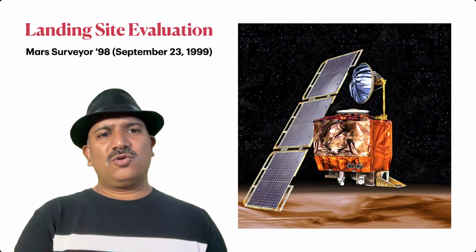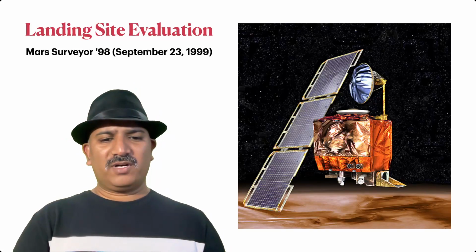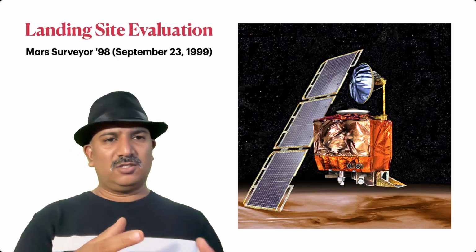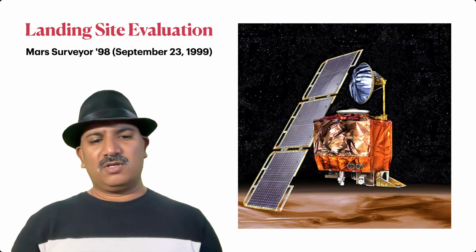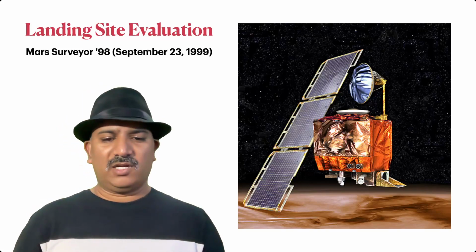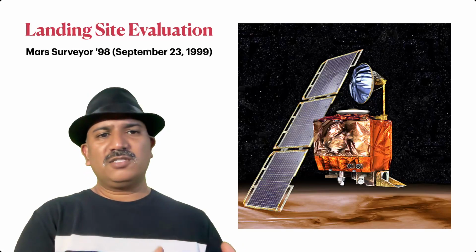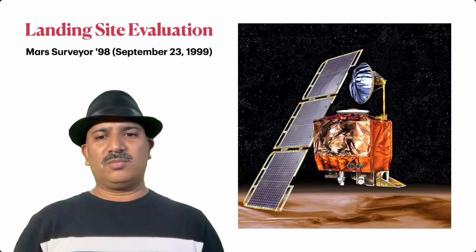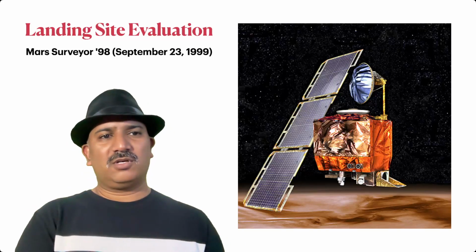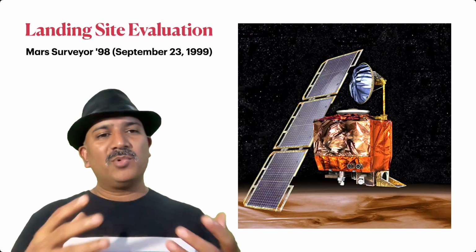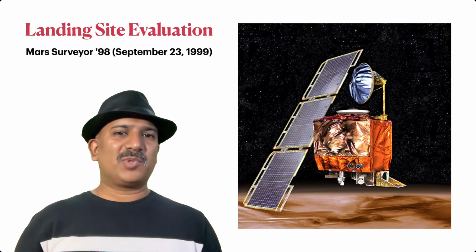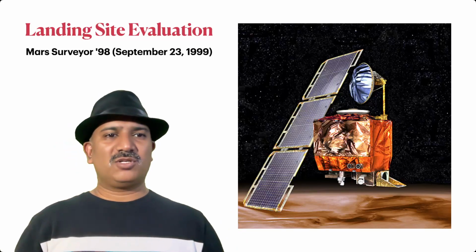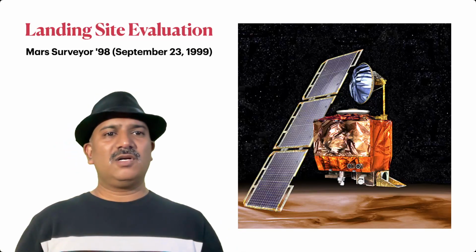However, it is not so that every land is suitable. In fact, in this Mars Surveyor 98 mission, when the spacecraft was trying to land on Mars, there were landing difficulties encountered. There were dust particles on the Mars surface. These dust particles gave erroneous numbers or error messages. The numbers were not accurate because of the dust particles, or regarding at what altitude the mission is. So the spacecraft has to be measuring its altitude and its descent towards the landing space.